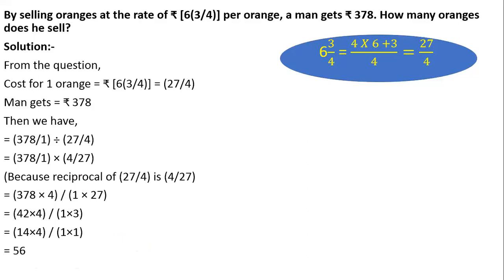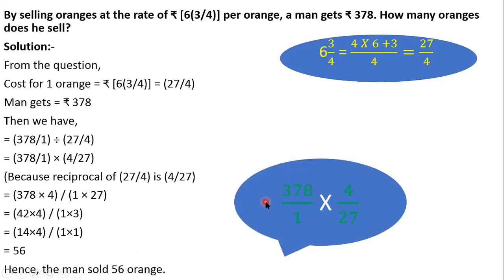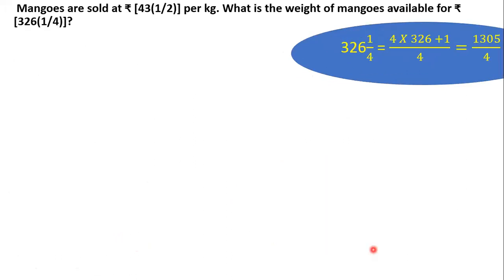So how many oranges is the man selling in all? He is selling 56 oranges. I hope this is clear to you all. See, 378 gets cancelled by 3, 9, 3 times, 42 times. We again have 1 time and 14 times.